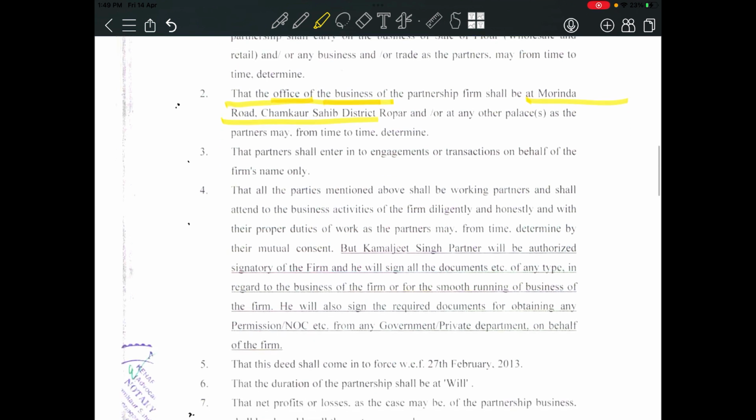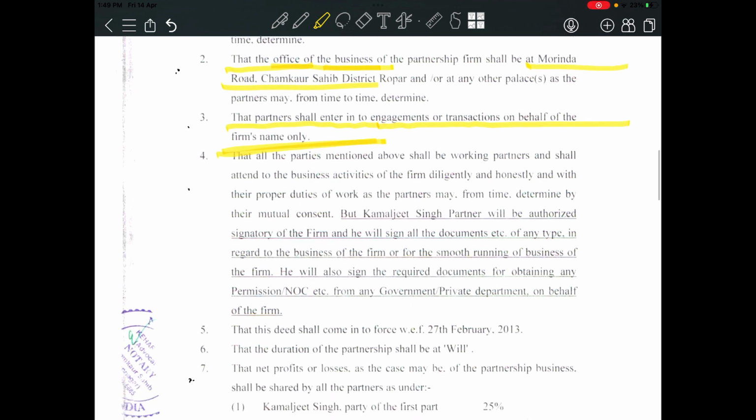Okay, see, the partners shall enter into engagements or transactions on behalf of the firm only. Now see, all the partners mentioned above shall be working partners. There is a concept of sleeping partners and working partners. Sleeping partner means those who will not be engaged in the day-to-day activity of the business. They will only get their profit sharing. They will not work for the business. But working partner means they will be working full-time for the business.